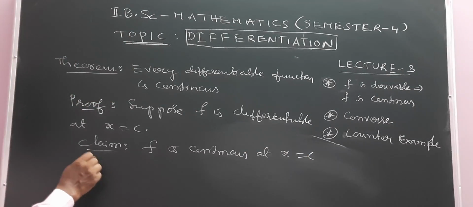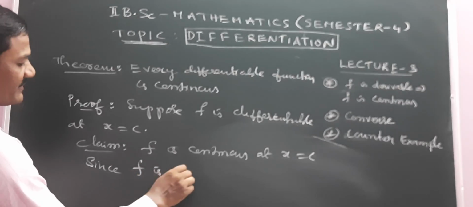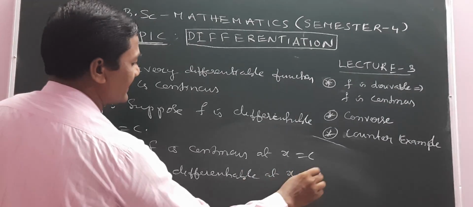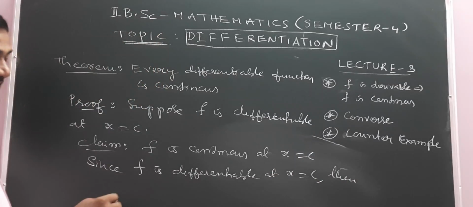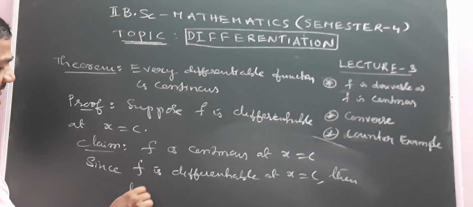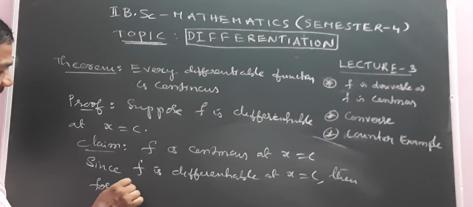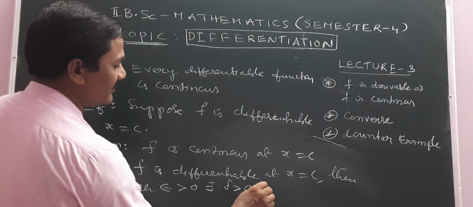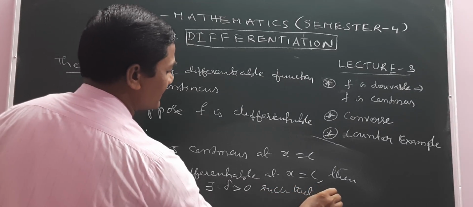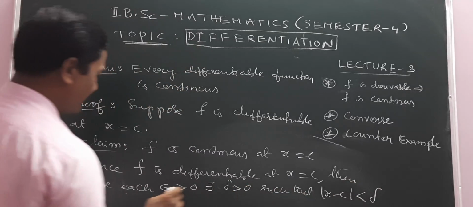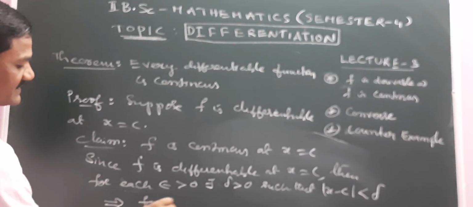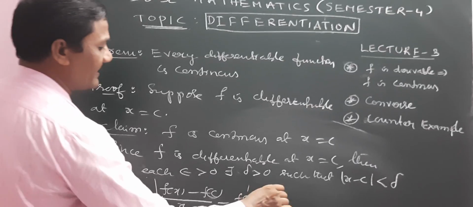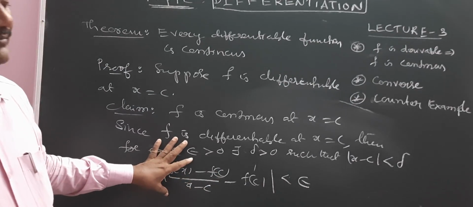Since f is differentiable at x equal to c, by the definition, for each epsilon greater than 0, there exists delta greater than 0 such that modulus of x minus c less than delta implies modulus of (f(x) minus f(c)) by (x minus c) minus f dash of c less than epsilon. This is the definition of derivability.